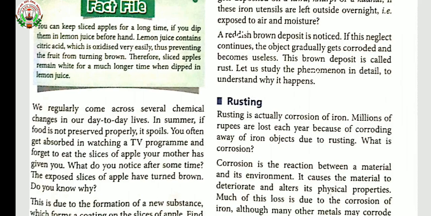Rusting occurs when oxygen comes in contact with the iron. The oxygen combines with the metal and forms a new compound called an oxide. In this way, it weakens the bonds of the metal, and slowly the metal is corroded.